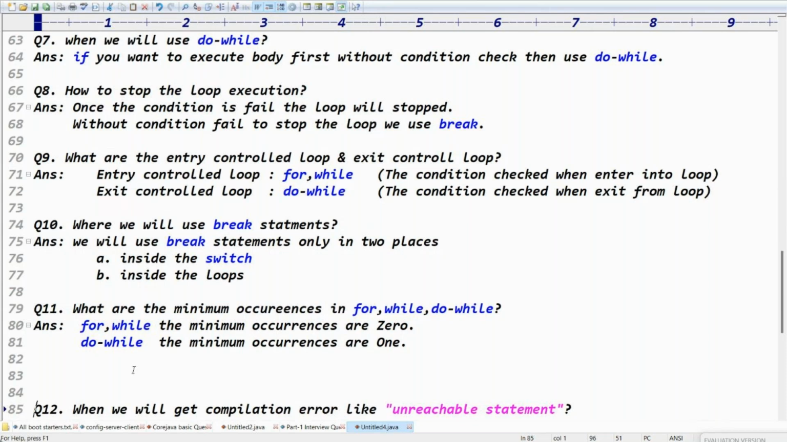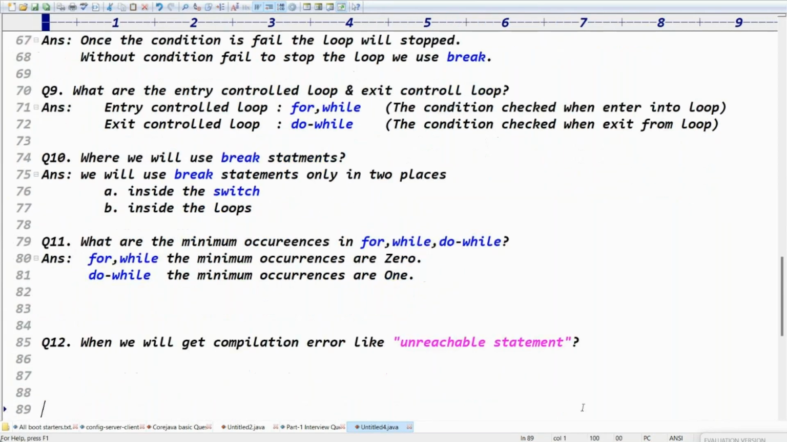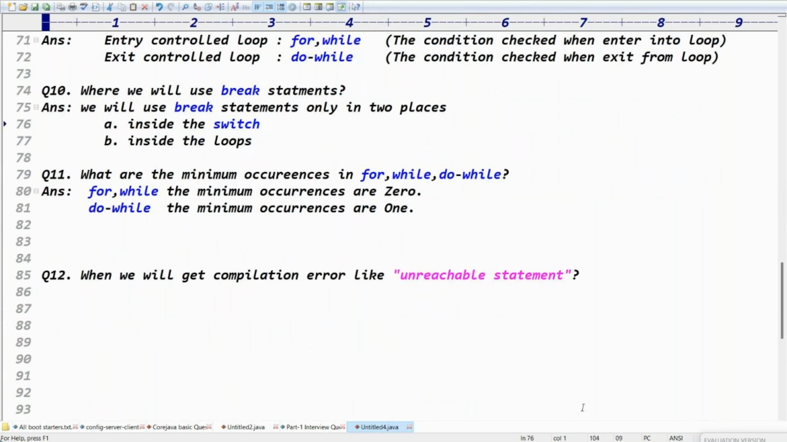I think maybe it was in Wipro. When will we get a compilation error like unreachable statement? Oh my God, we frequently get this kind of error. Does anyone know this error? Please respond if you know that error.